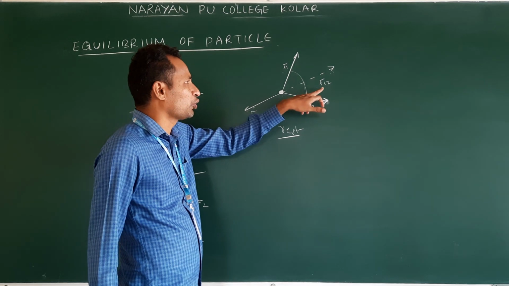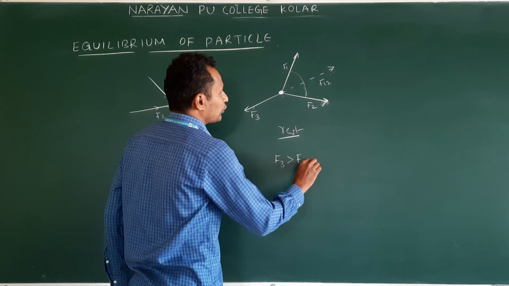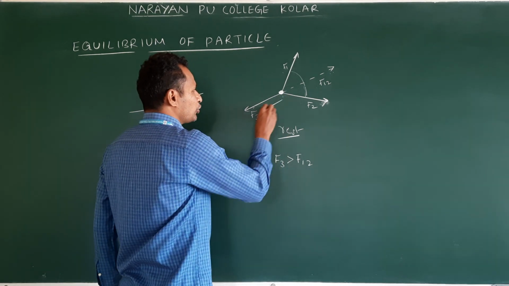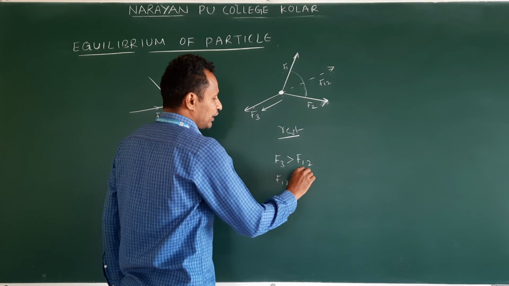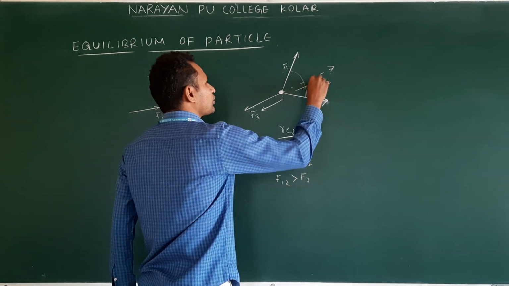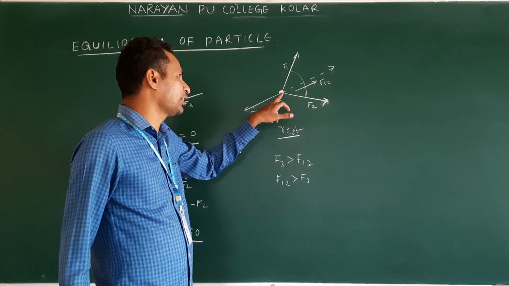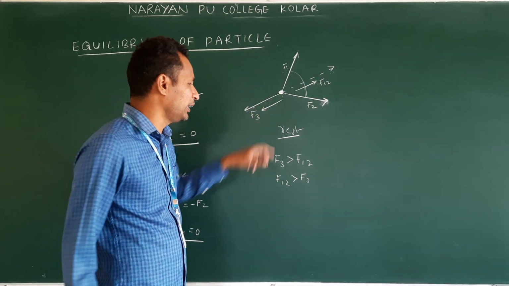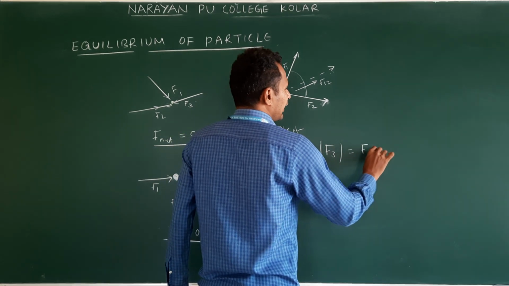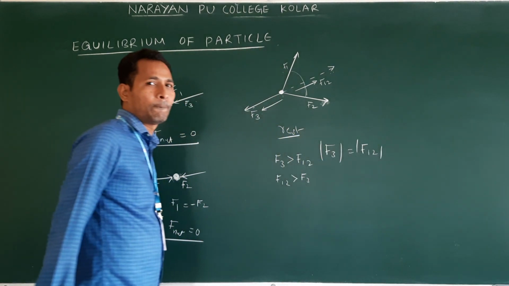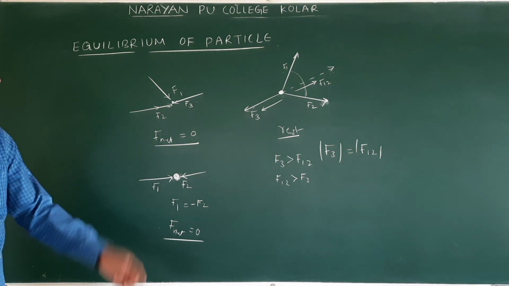Suppose one is more, let us say F3 is greater than F12. What will happen? The body will move in this direction. Suppose F12 is greater than F3, then what happens? The body moves in the F12 direction. But in our assumption, the body is at rest. What does that mean? These two magnitudes are equal, but what is their direction? They are opposite to each other.